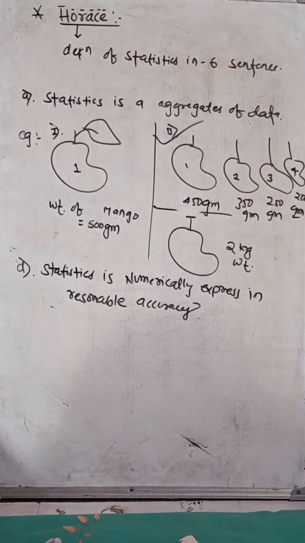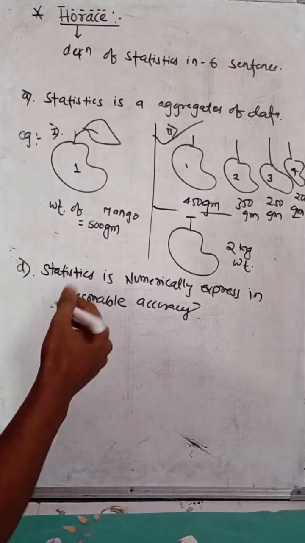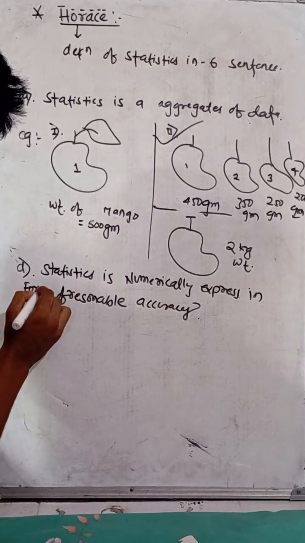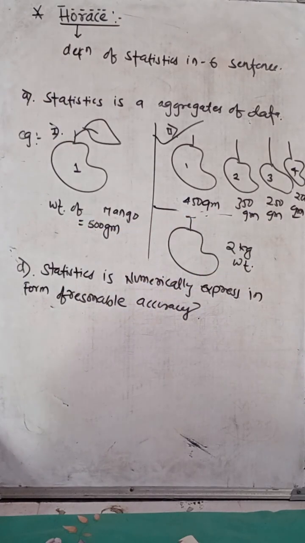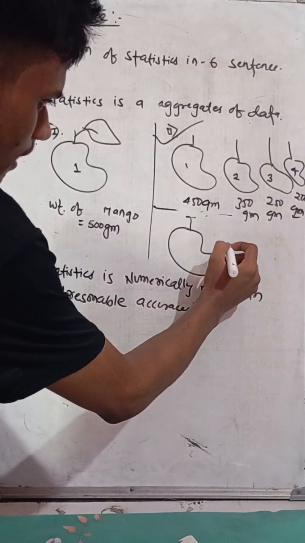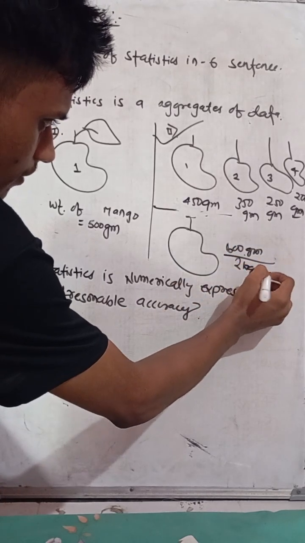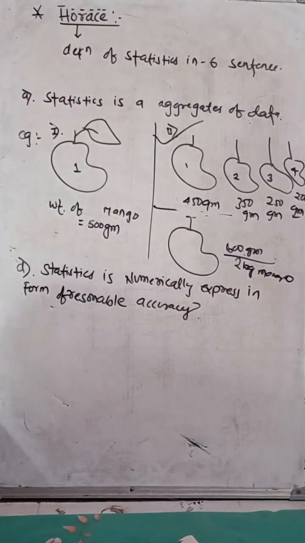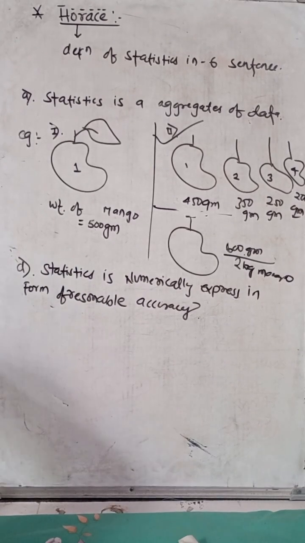No, it is not feasible, because statistics is numerically exact within reasonable accuracy. It is not reasonable in a series of grams. I should keep a mango of around 600 gram. It is not reasonable to keep 2 kg of mango. It is not practically possible to have a mango of 2 kg or 5 kg. So it must be kept in a reasonable form.